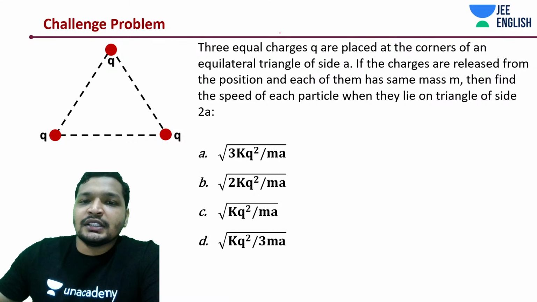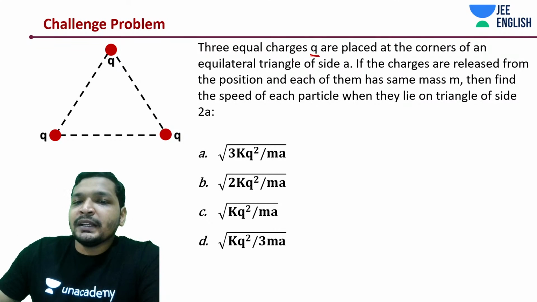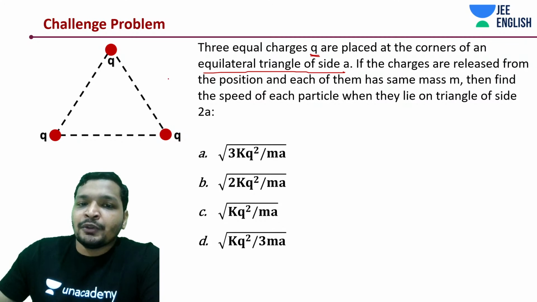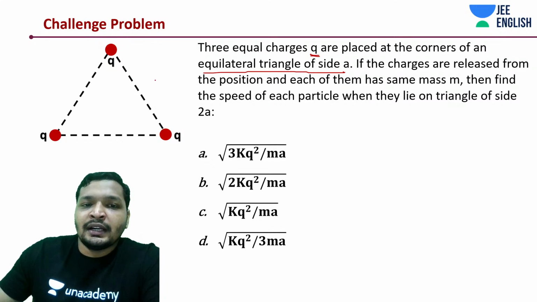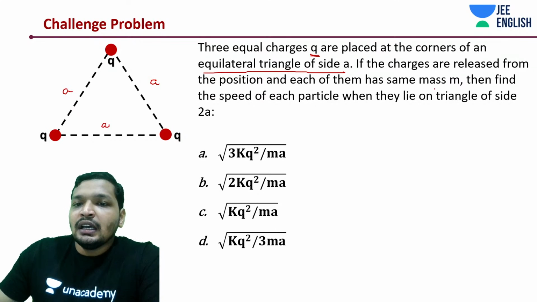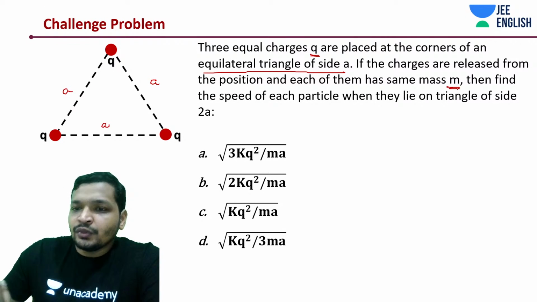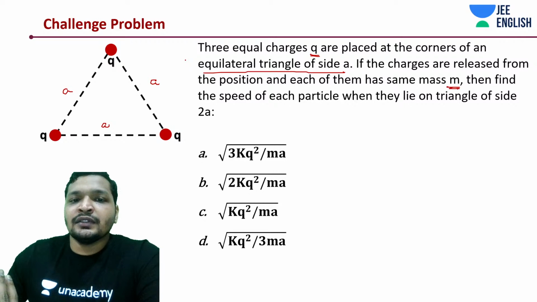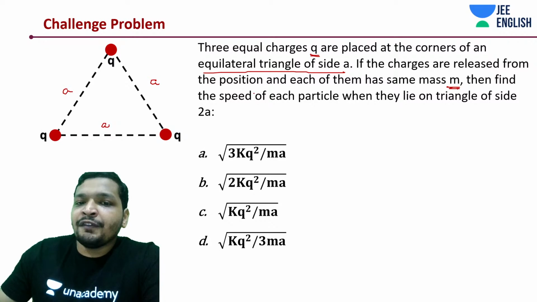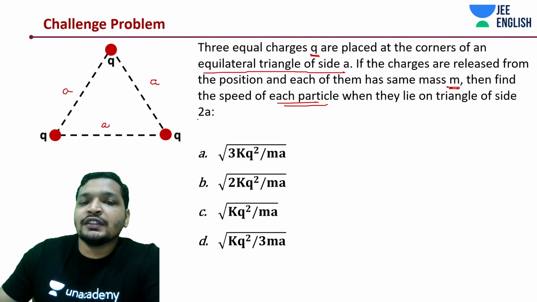There are three equal charges Q and they are all placed at the corners of an equilateral triangle of side A. If the charges are released from the position shown, that is like this equilateral triangle having side A, and they all have mass m, so they are like charges with same magnitude and same mass, then find the speed of each particle when they lie on a triangle of side 2A.